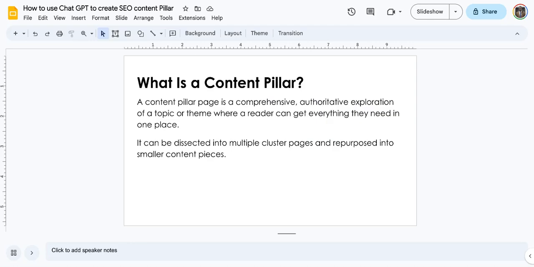Before we actually start using ChatGPT, you need to understand what content pillars are. A content pillar is a pillar page, or you can also call it a post, that is comprehensive and explores a particular topic in an authoritative manner. So let's say, for instance, let me use a typical example of a website.